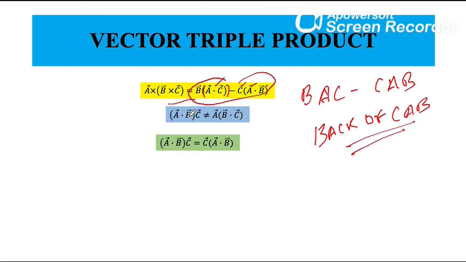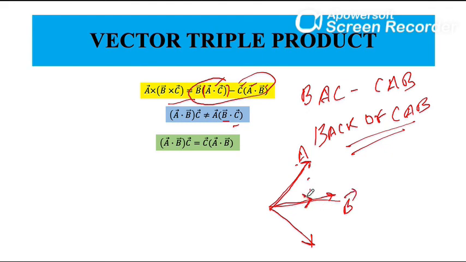This a dot b multiplied with the c vector is not the same as the a vector multiplied with b dot c. We know that a dot b will give me the projection of a in the direction of b.